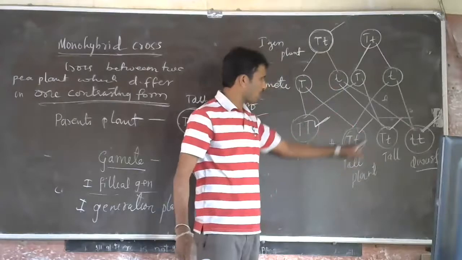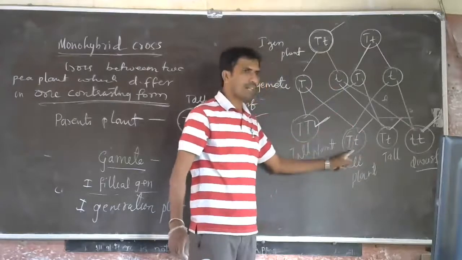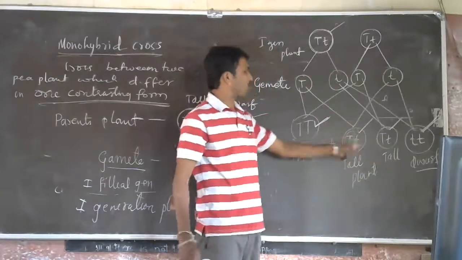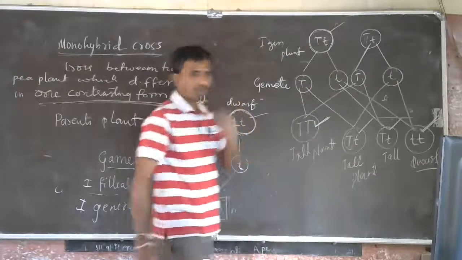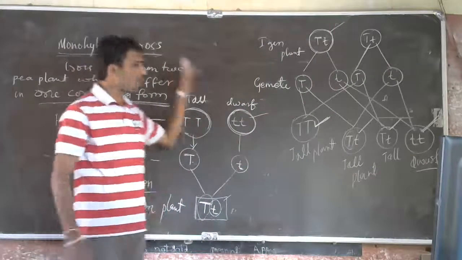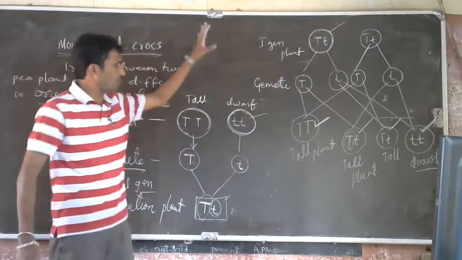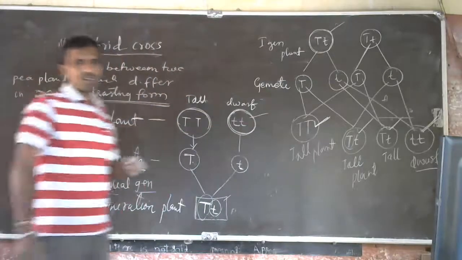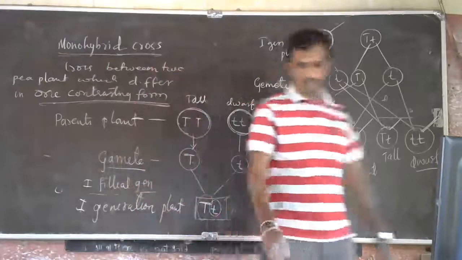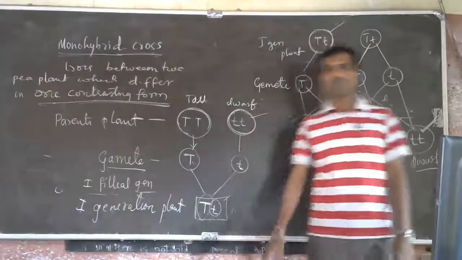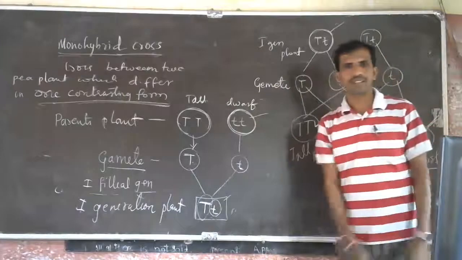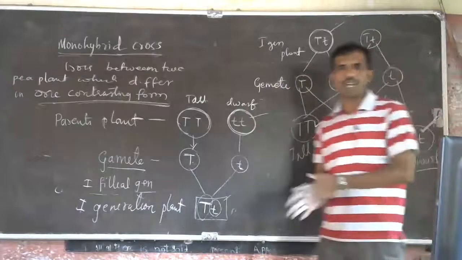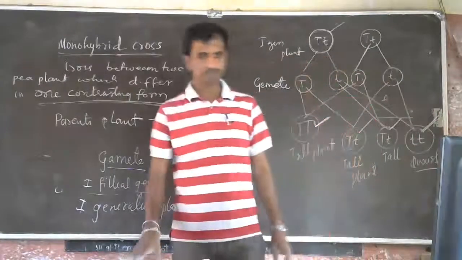Law of dominance: when two factors responsible for the same character come together, one will express, one will suppress. This is about the monohybrid cross. Law of dominancy and law of what? Segregation. One more law is there, law of independent assortment. We'll see it in the next step, that is dihybrid cross.